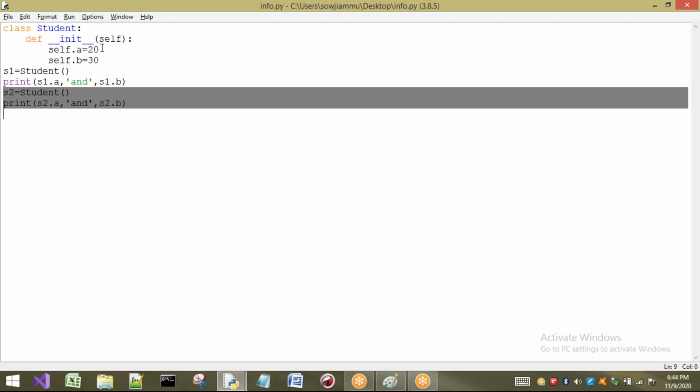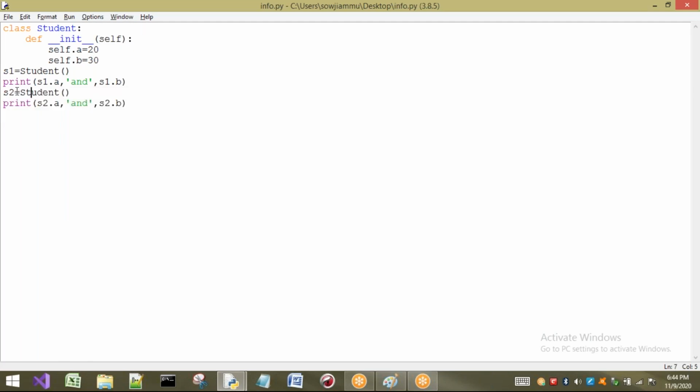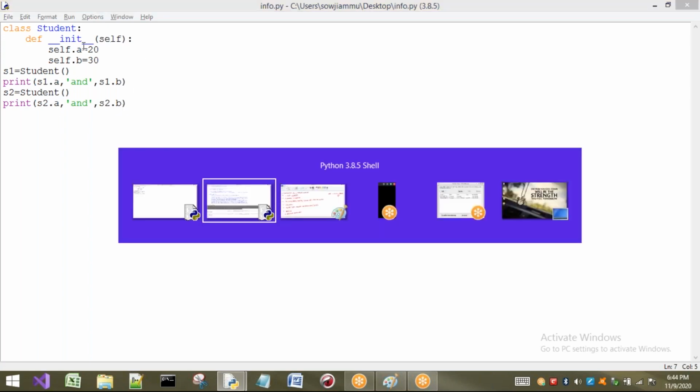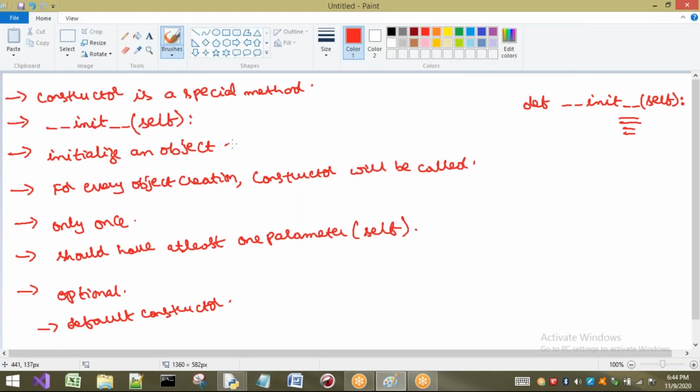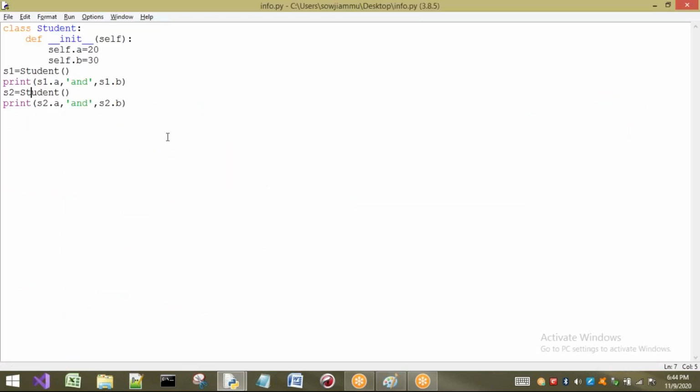Why is the same constructor called? The reason is, here the object is student type, here also the object is student type, so s2 is also calling the same constructor. For every object creation, the constructor will be called.